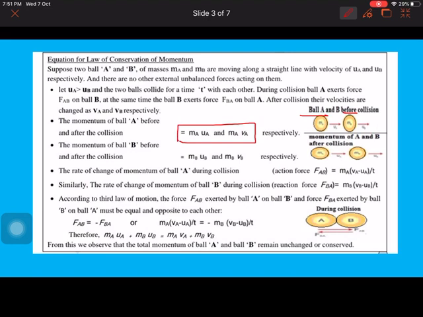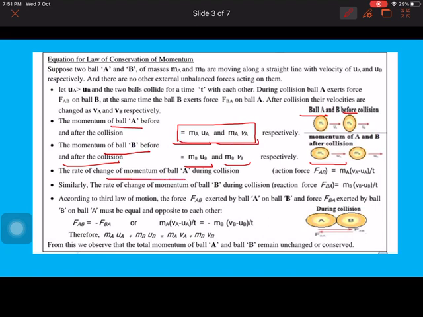Then after the collision, there is a final momentum: ma with va and mb with vb. So the momentum of ball B before and after the collision changes from mbub to mbvb, and for ball A from maua to mava. So these are the two conditions.